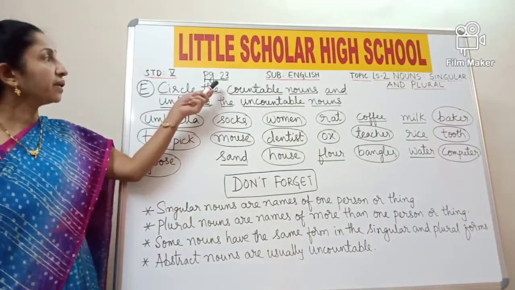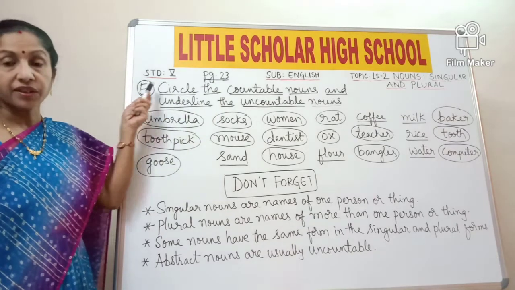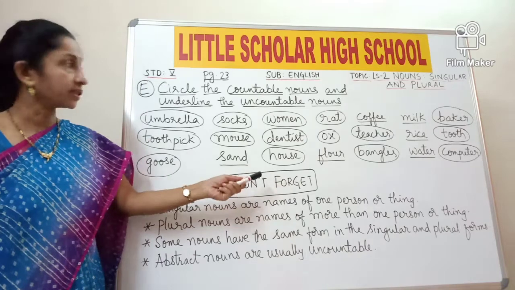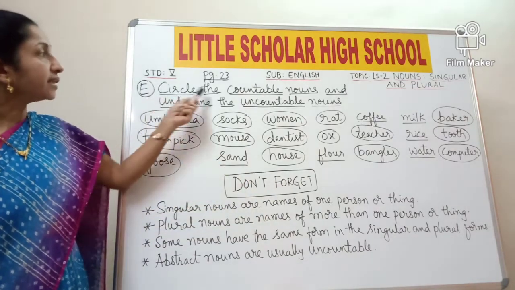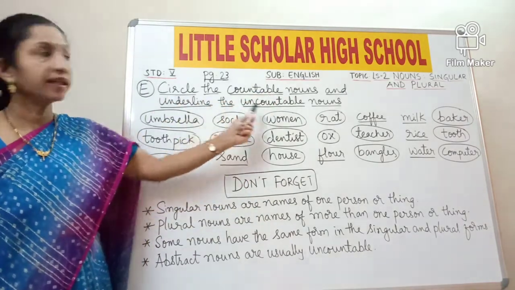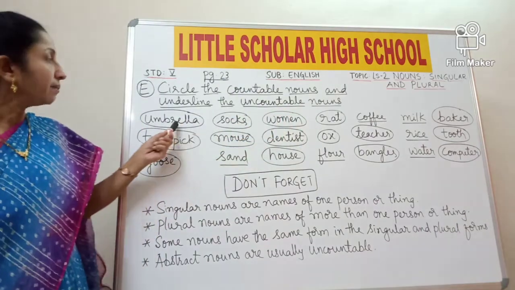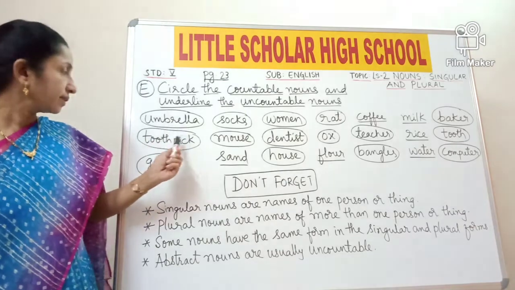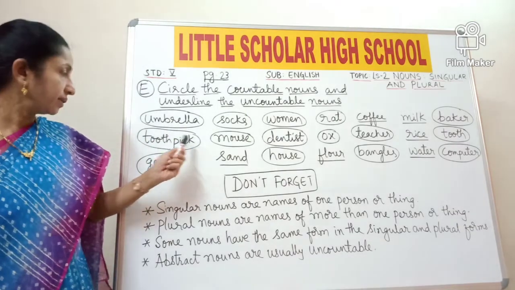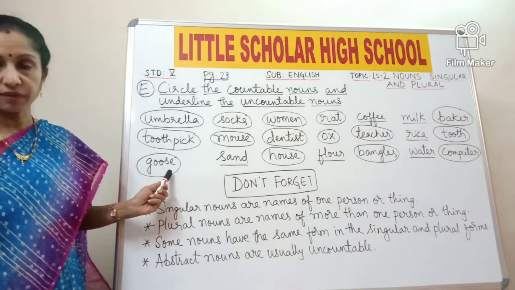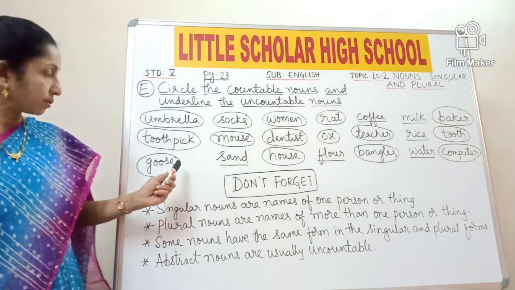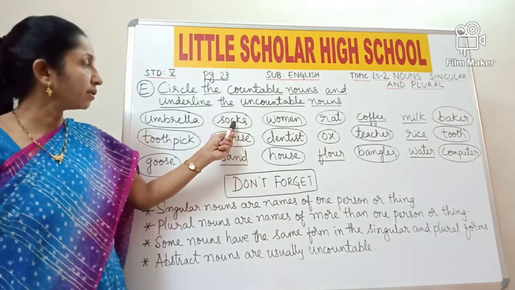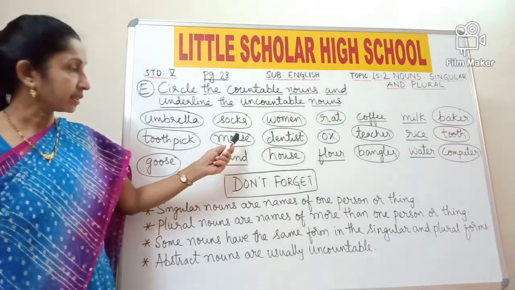Okay, now look at page number 23, bit E. Just now we have learned what are countable nouns and uncountable nouns along with examples. Now let us see the bit E. Circle the countable nouns and underline the uncountable nouns. Now umbrella. Umbrella can be counted. So circle it. Toothpick. They can be counted. So circle it. Goose is the name of a bird. It can be counted. So goose, circle it. Socks also can be counted. Socks is countable. Mouse is countable, circle it.